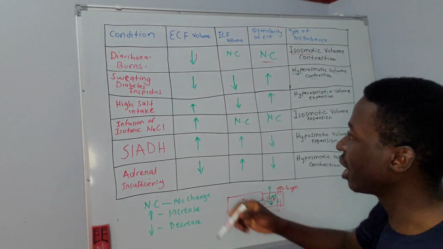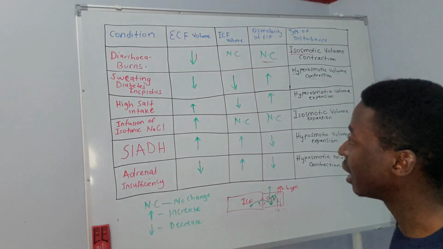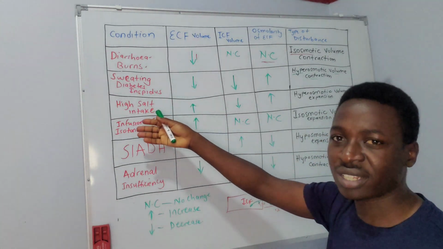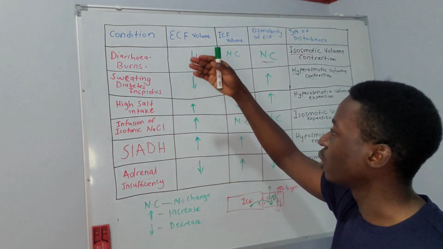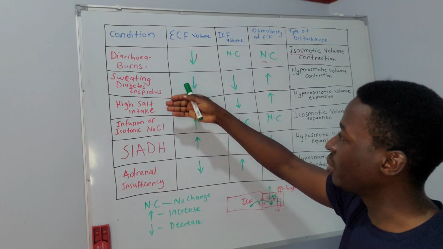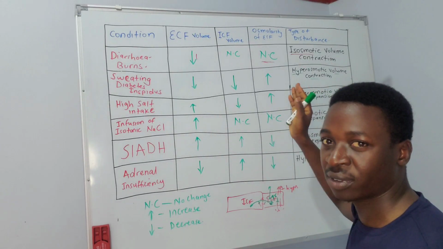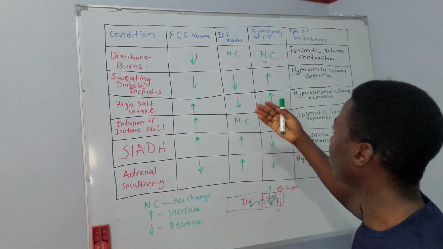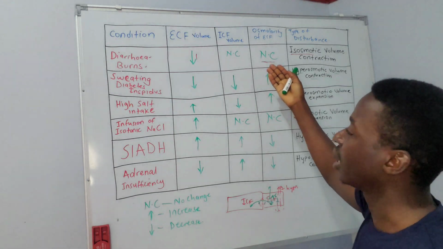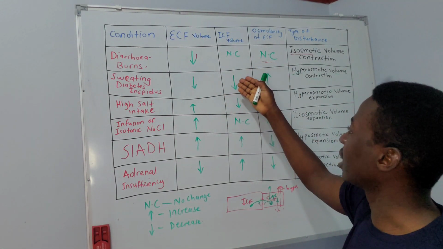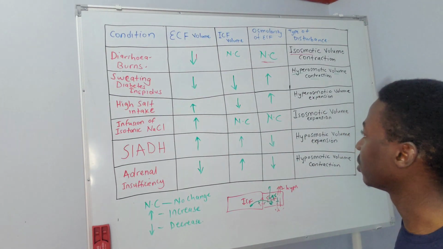That is clear. Same thing happens in diabetes insipidus. So we're having problems with ADH secretion, so we are not absorbing a lot of water. We are losing a lot of water in the form of urine, leaving a hyperosmotic environment. And that's because we have lost a lot of water. ECF volume decreases, and then this has to compensate during equilibration.